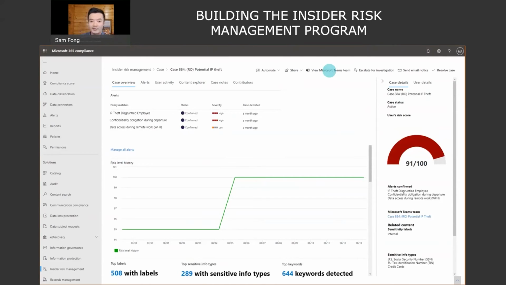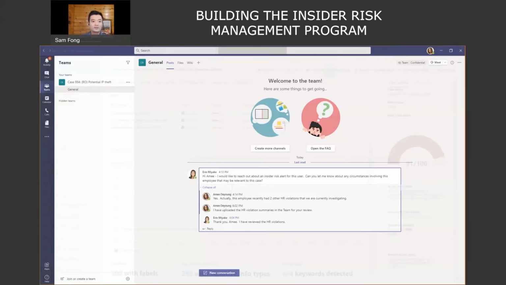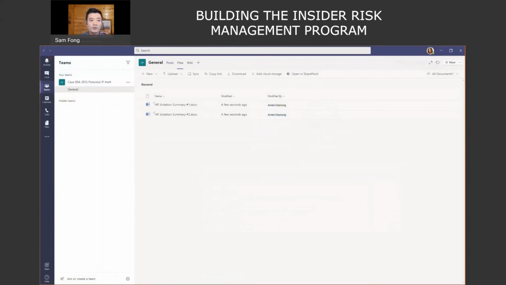So we're not going, hey, let's send off an email. Now we're going to worry about who's going to get their hands on that email, and things will leak out. And so in this case, we partner with our Teams friends over at the Teams platform to provide a secure environment for them to go in. Anyone who's part of that case, who's given permission to that case, would then be able to communicate in a central location that's secure, but also share information so that we have that one version of truth.